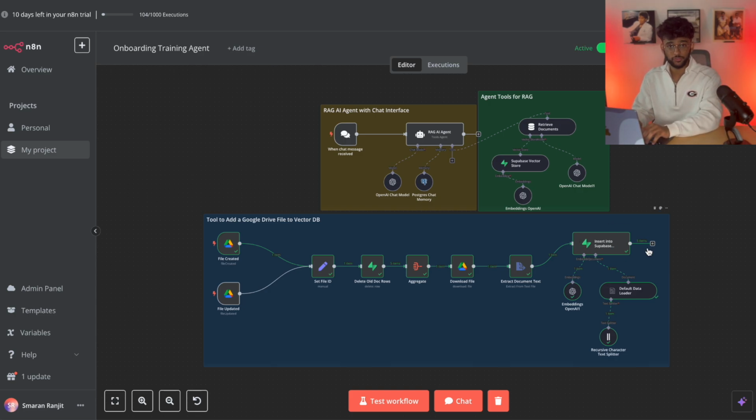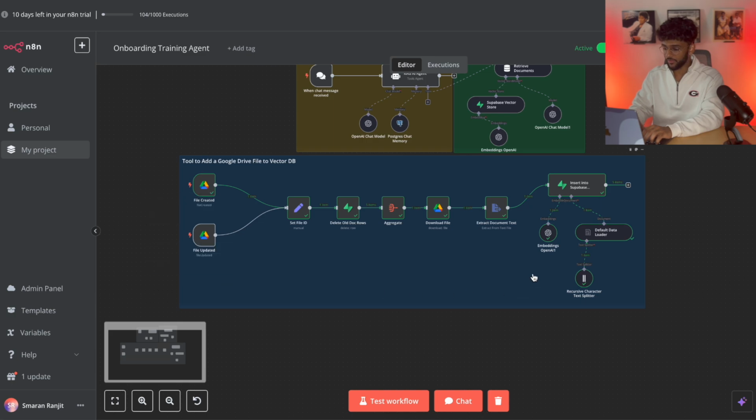So we want to put it into a Supabase vector database. And it shortens up all the information and allows the agent to just get chunks of what it needs to answer the question properly. And that gets into a whole lot of how AI works. I can make another video on that down the line.